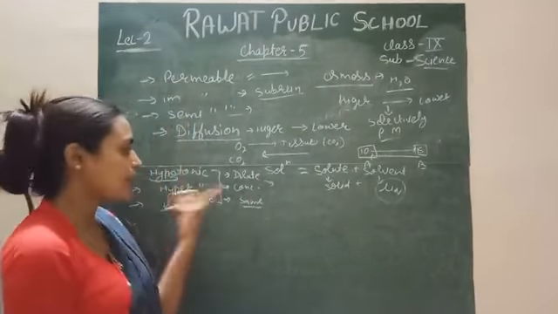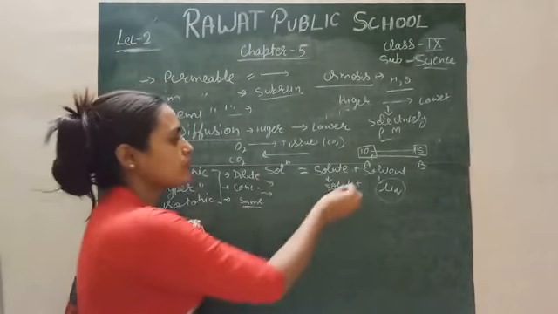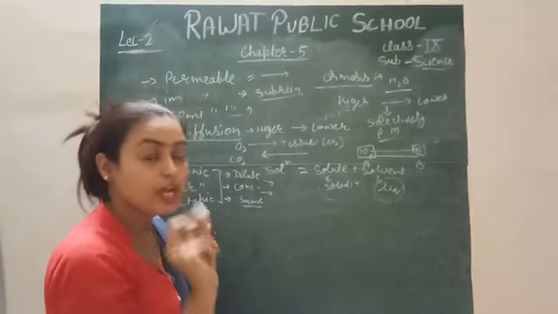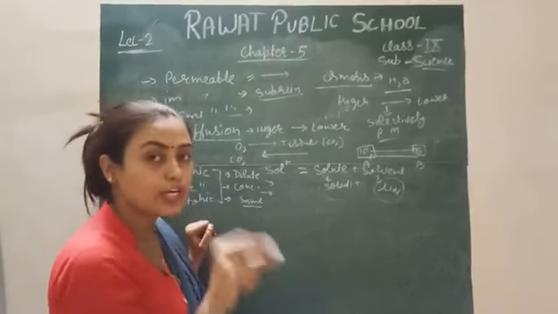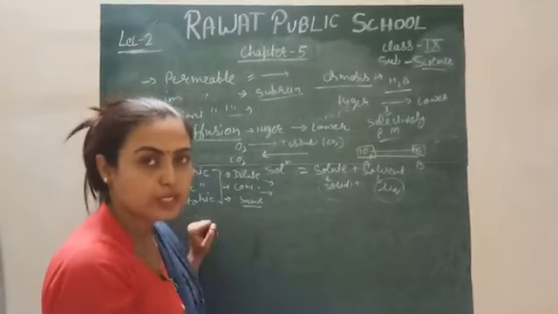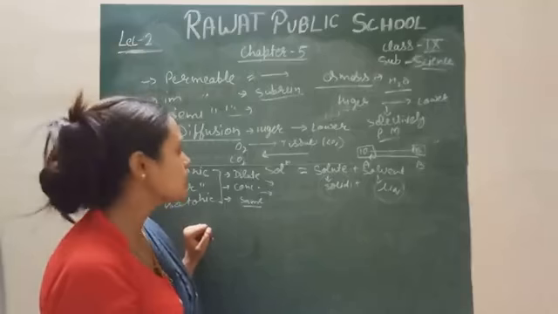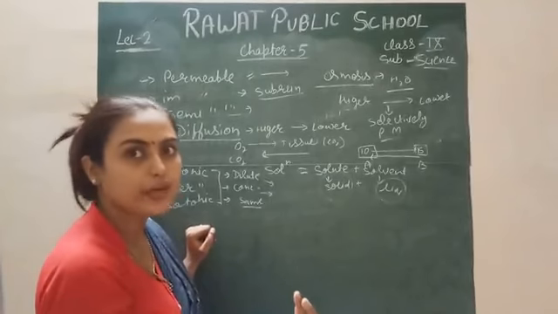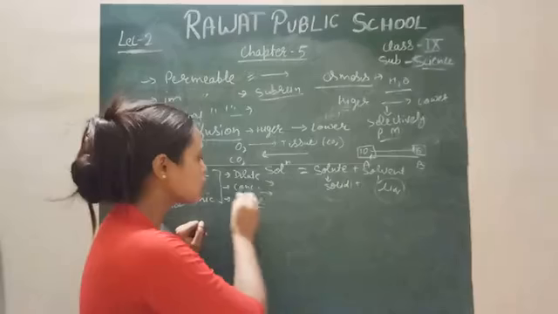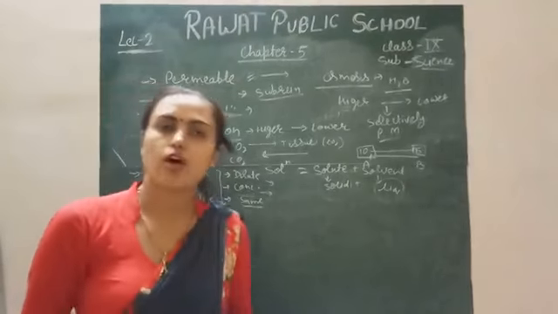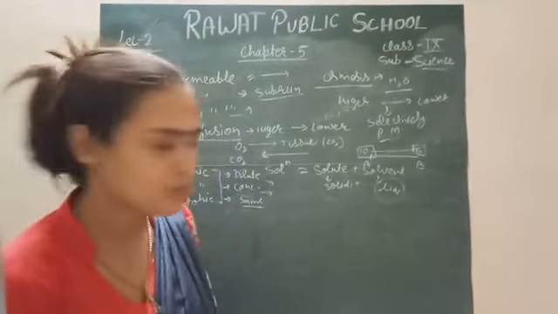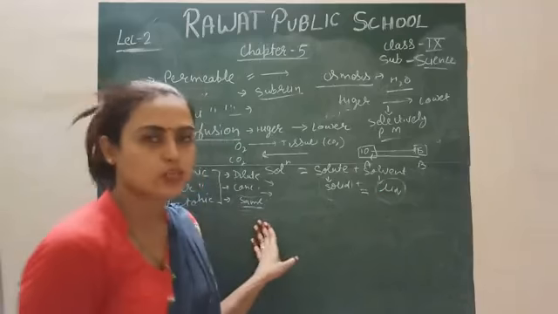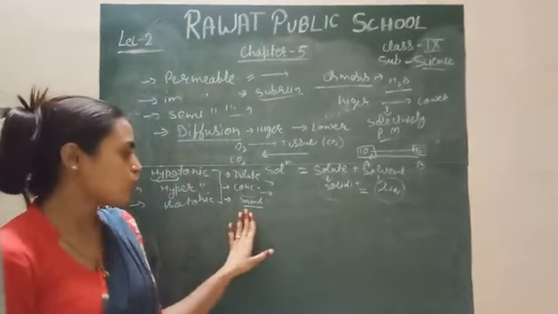What is the meaning of hyper and concentrated solution? It means which consists of more solid. The solution which has more solid molecules as compared to the liquid or solvent molecules is simply called the hypertonic solution or concentrated solution. Next is the isotonic solution. What is the meaning of isotonic? Iso means same. It means the molecules of solid and liquid will be equal in case of the isotonic solution.